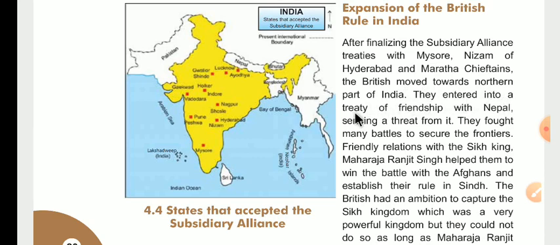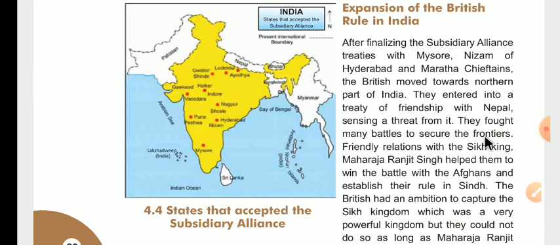They entered into a treaty of friendship with Nepal, sensing a threat from it. Now what happened that year? The Britishers started the treaty of friendship with Nepal. Why? Because Nepal gave a threat. What was the meaning of threat? Threat, it means dhamki dena. They fought many battles to secure the frontiers.